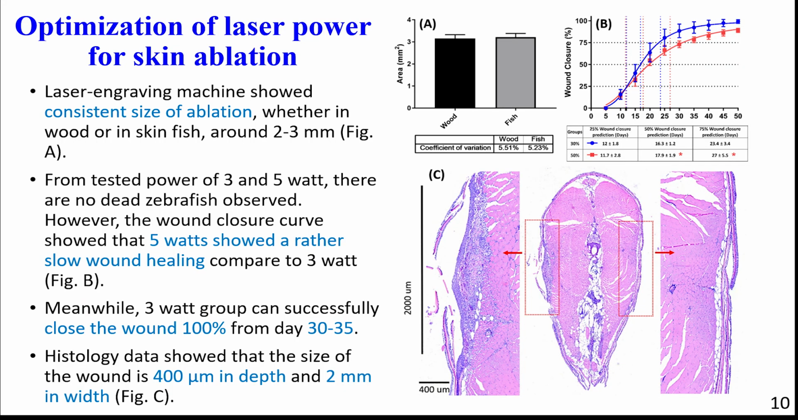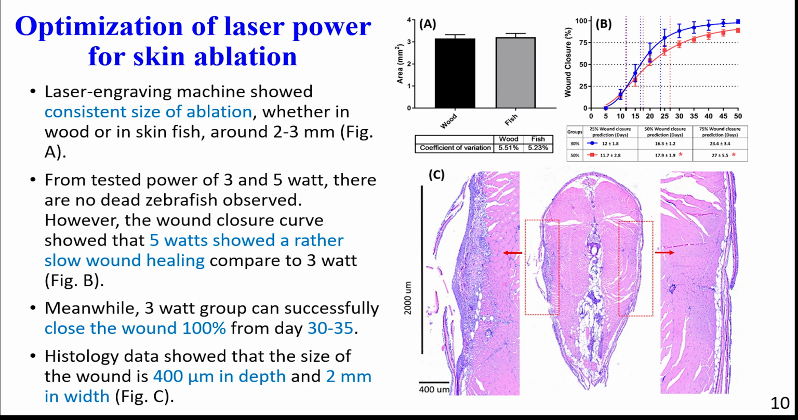First thing we do is to find the optimal condition for doing the skin ablation using the laser engraving machine. Here we test whether the laser machine could produce the injuries consistently. According to the result, the area produced by the laser machine in wood and zebrafish skin was the same. This result showed that the laser machine could consistently produce a similar size of ablated area.